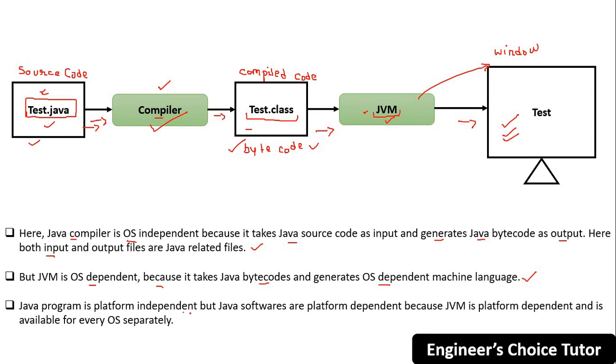That is the reason the Java program is platform independent, but Java software is platform dependent, because JVM is platform dependent and is available for every OS separately. You may have heard of JVM for Windows, JVM for Linux, JVM for Solaris. So we have a JVM for every operating system separately, right?